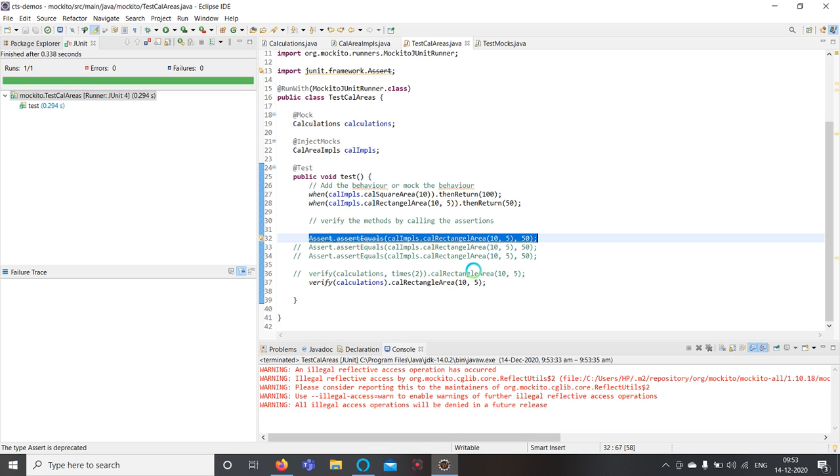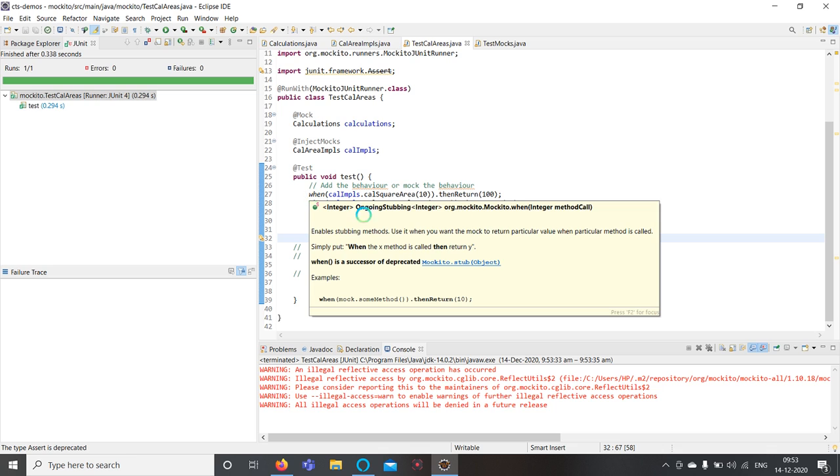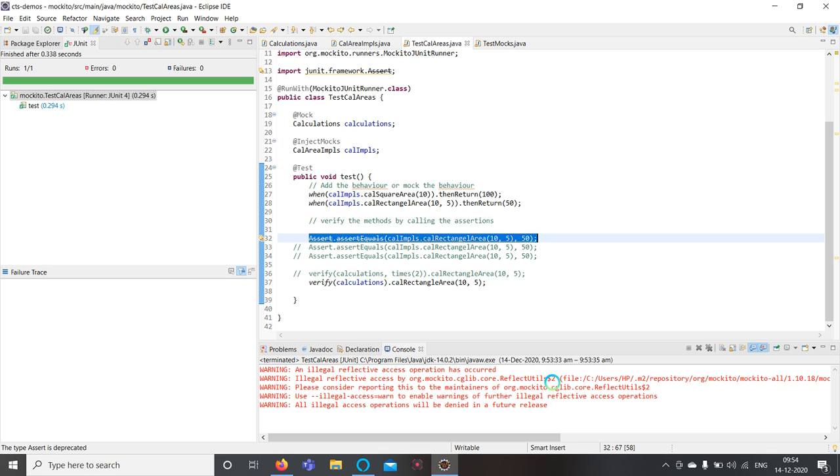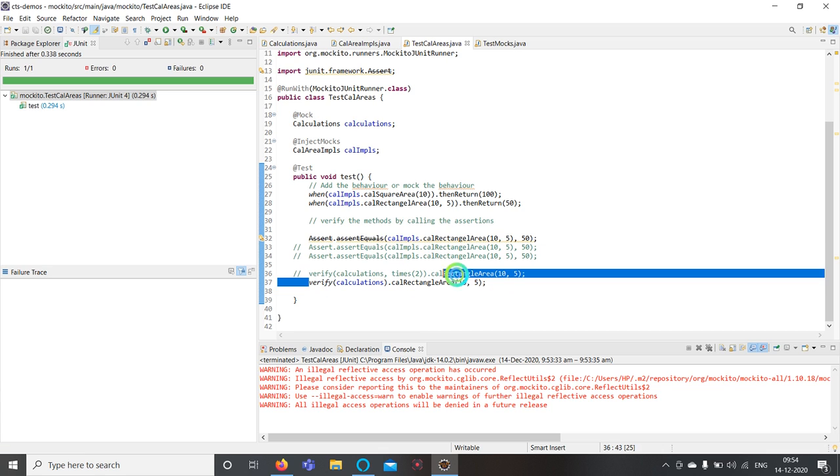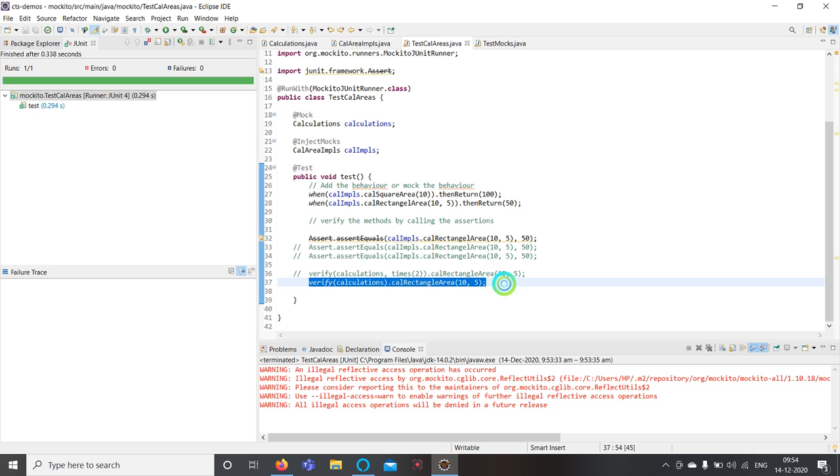And also we can ensure that a method is never called. In this example, there are two methods: one is calculate rectangle area and the second one is calculate square area. In our example, calculate square is never called. So that is also something we can ensure, whether this method is not called at all.